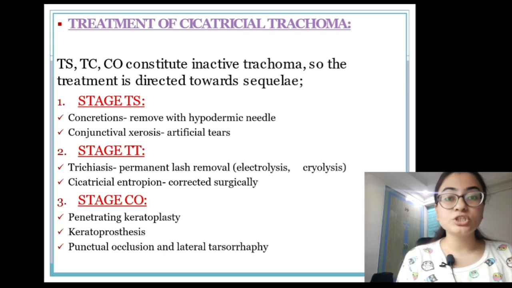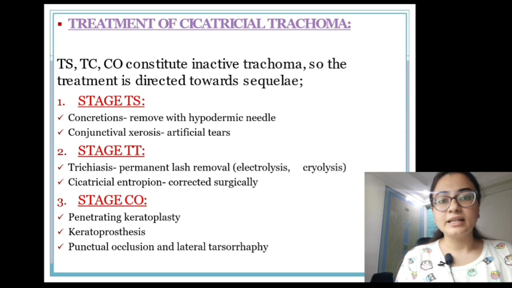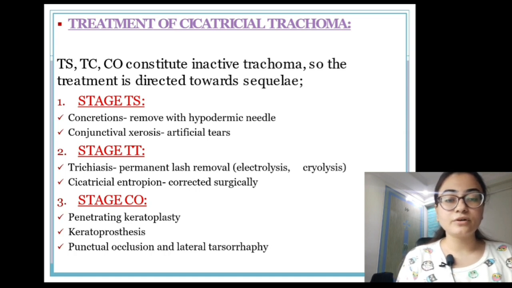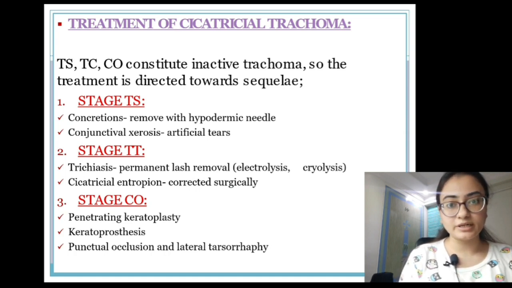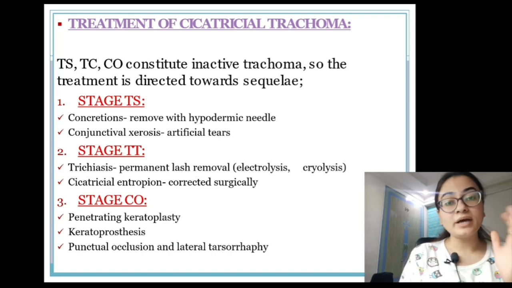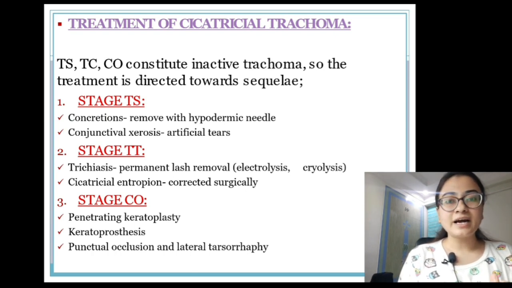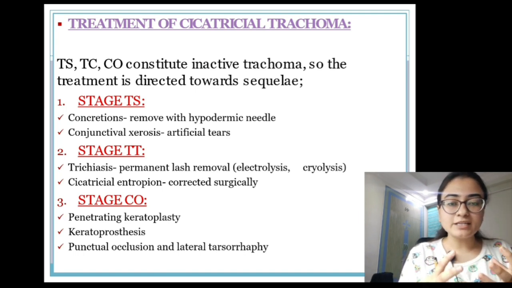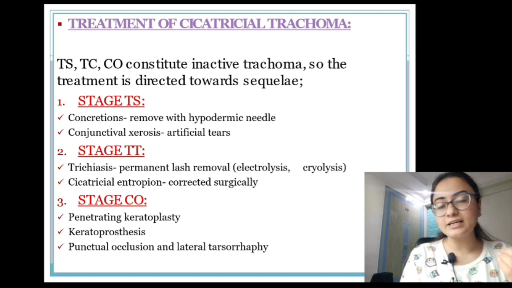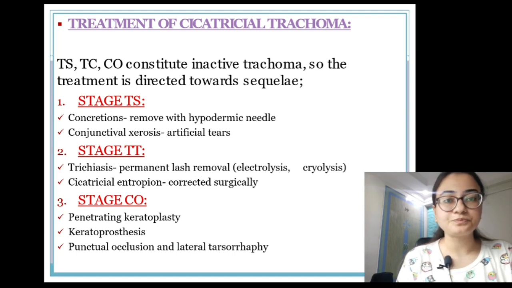Now one thing which I also want to mention over here is, like I told you that for cicatricial entropion we have to correct it surgically, right? So why is entropion occurring? See, whenever there is fibrosis, like you would see scarring, what happens is that it actually pulls everything towards itself, right? It's a condensation of the membranes. So when this condensation occurs, the lid margin is also pulled inside because of this fibrosis, and that is why there is this inward folding of the margin.